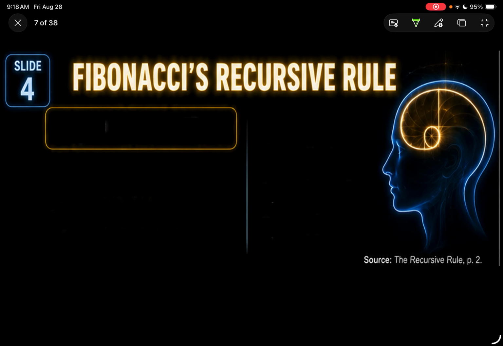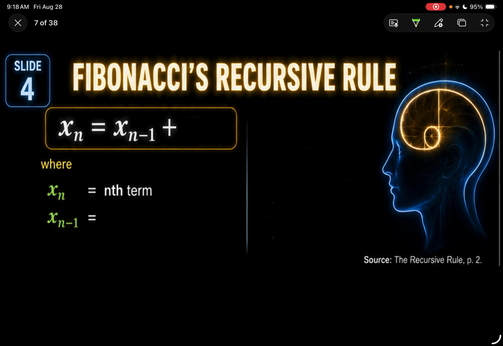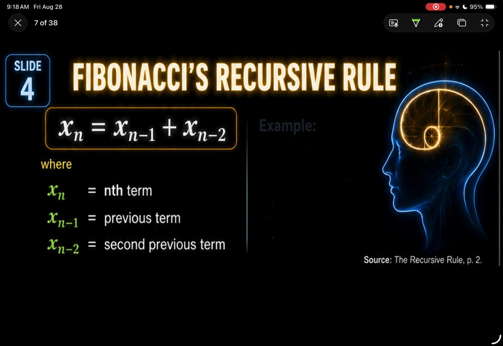Now, let's talk about the recursive rule because there's a rule for that. The x of n must be the nth term. Yan yung hahanapin natin. And then x of n minus 1, that would be the previous term. And the second previous term would be x of n minus 2. Okay? So for example, you have the x of 7. The previous term is x of 6. Why? Because 7 minus 1, that is 6. Okay? Then the second previous term is 7 minus 2, that is going to be 5.